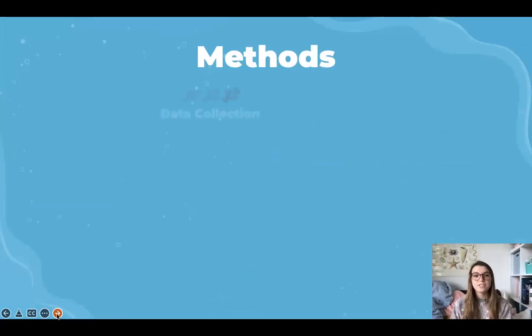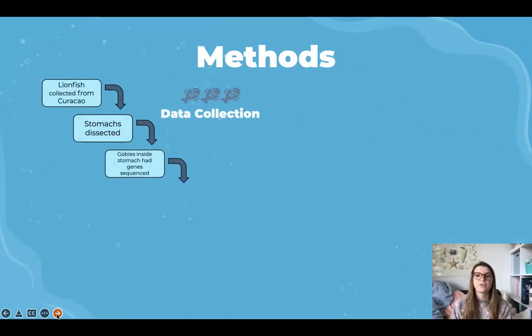Okay, so in order to do this experiment, first, lionfish were collected from Curacao and then brought back to the lab. There, the lionfish stomachs were dissected and the gut contents were analyzed. Within those stomachs, we found that there were many different species of gobies. Some were known and some were unknown. To gain information regarding the spatial distribution of the foraging patterns and the preference of prey morphology, or the preference of pelvic fin type of these lionfish, we looked at the genetic sequences of the unknown species of gobies found in the stomachs of the lionfish.